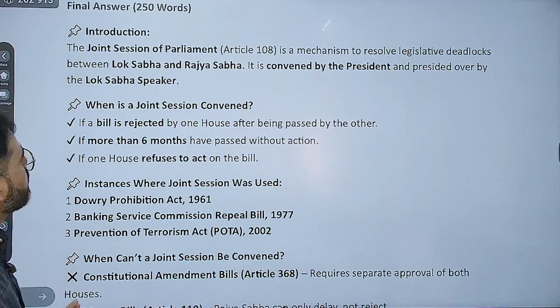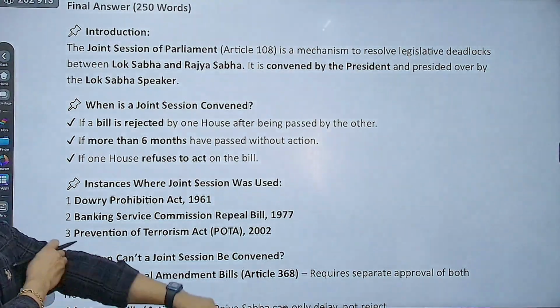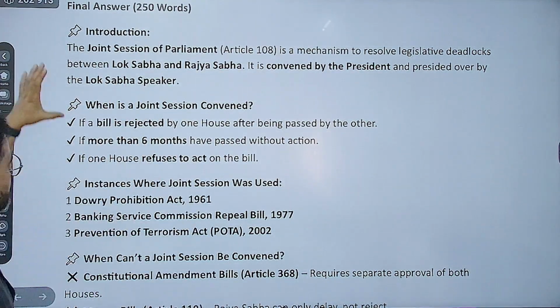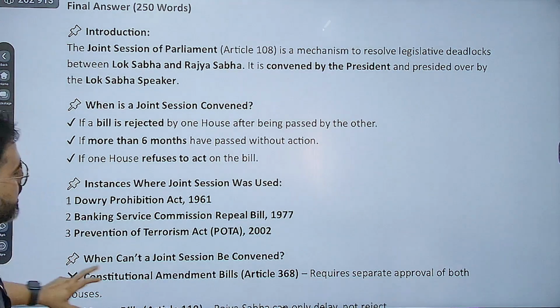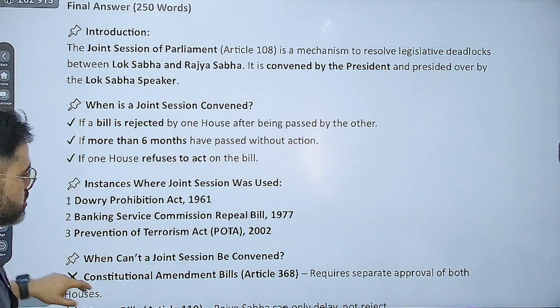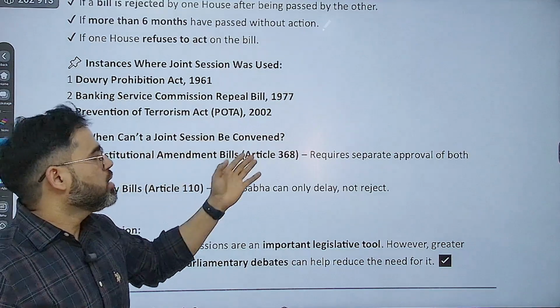For example, how you can write. Clear? You can take a screenshot or photo also. So you can mention in the notes. Introduction आपको लिखना है. Then when it is take place, examples, and then when it cannot taken place. So examples उसमें भी देना है, और क्यों नहीं होता है वो भी आप लिख सकते हो. यहाँ पे you can write why not in constitutional amendment bill.